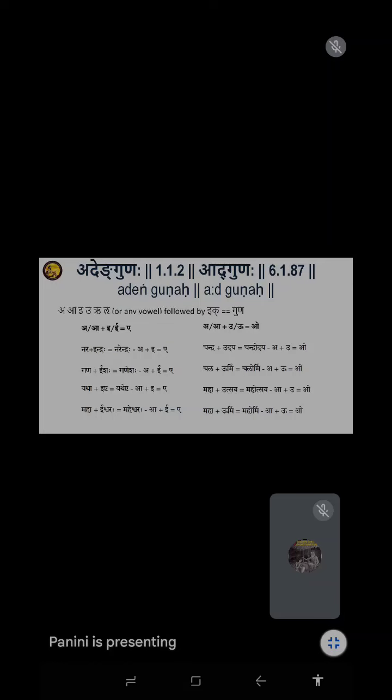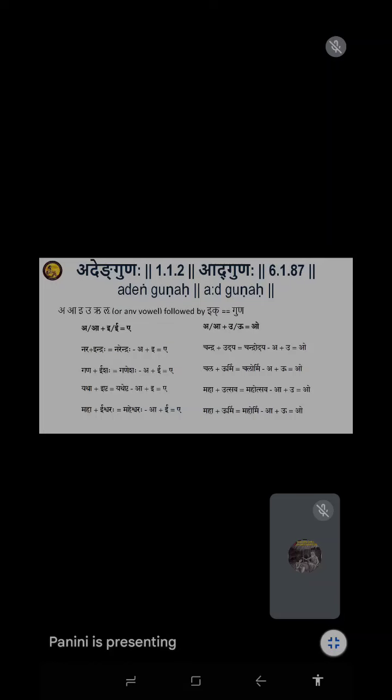Ad eng gunah. Guna means what? a, e and o. They are called Guna vowels. Because when there is a sandhi, if there is a, e, o, it represents a Guna, one category which he calls Guna. Change comes to a and o, and e in some places, which we will explain later. But to make it different, actually e, o. Why a separate Shiva Sutra? Eng means e and o. Eng is there, no? It is a pratyahara. So the eng pratyahara always represents the Guna.